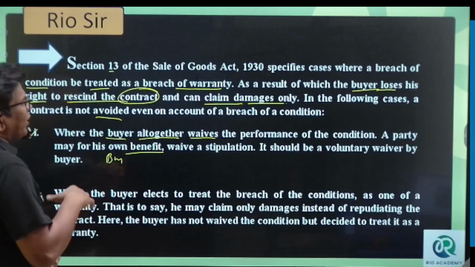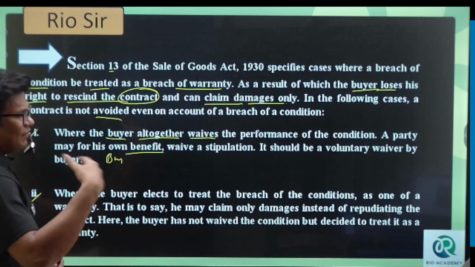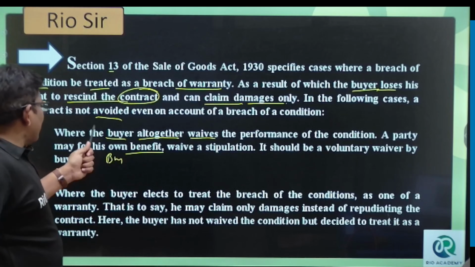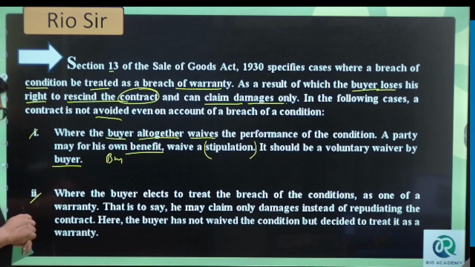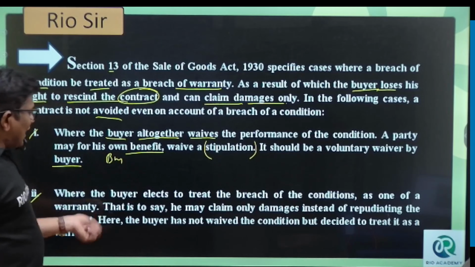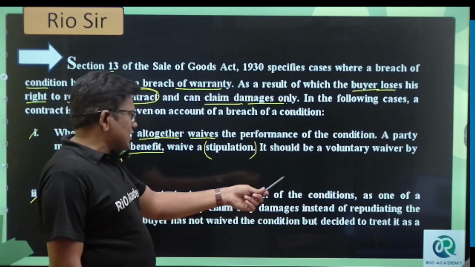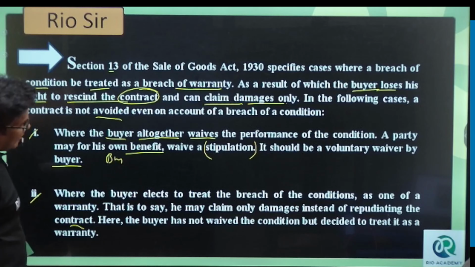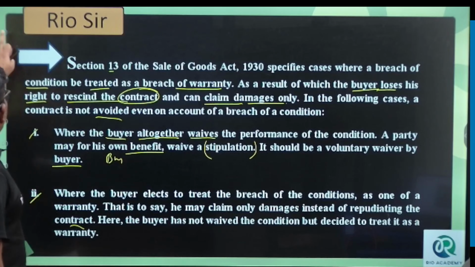Where the buyer waives the performance of a condition, waive means waiving off. A party may for his own benefit waive a stipulation. What is a stipulation? Conditions. It should be a voluntary waiver by the buyer. Here also the contract is not avoided. Second, where the buyer elects to treat the breach of condition as one of warranty, that is, he may claim only damages instead of repudiating the contract. Here the buyer has not waived the condition but decided to treat it as if it were a warranty.